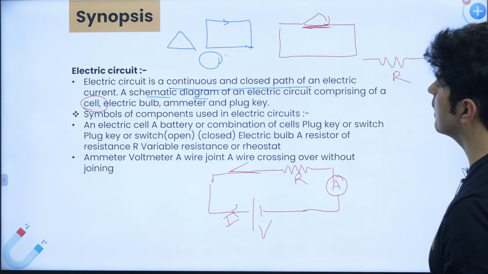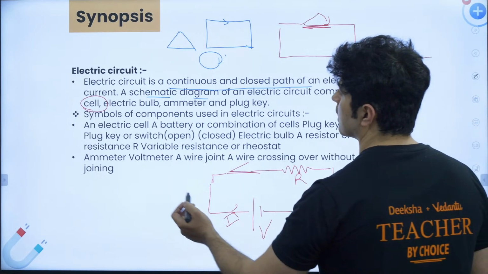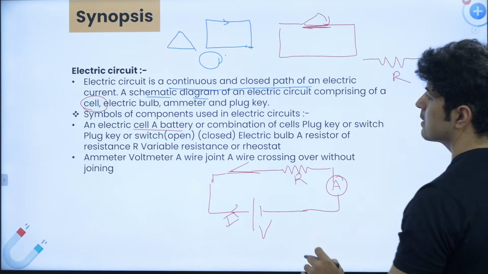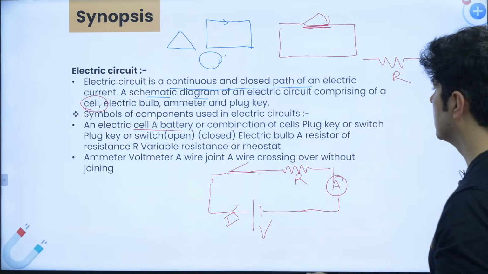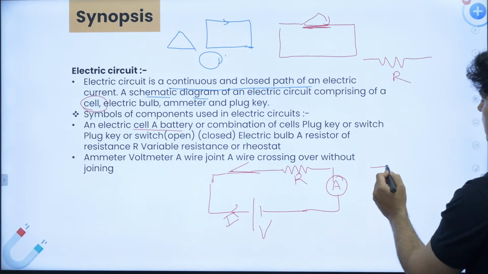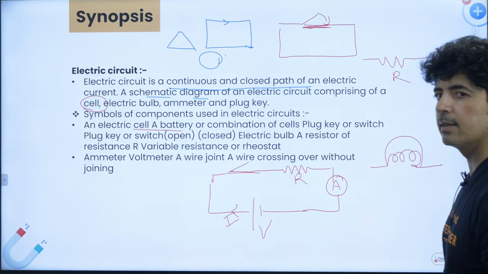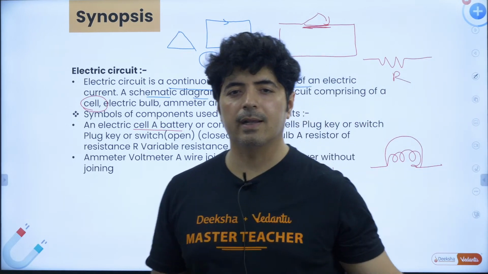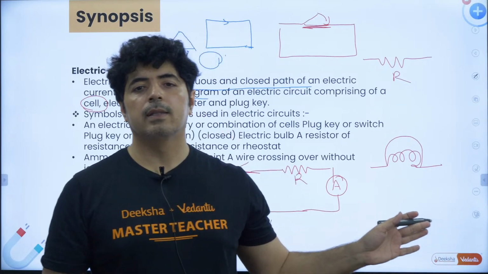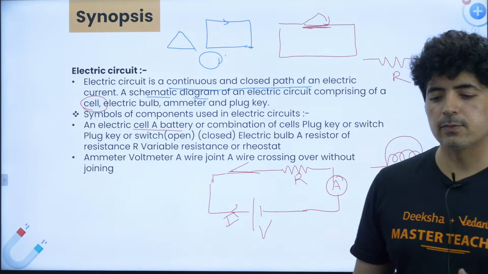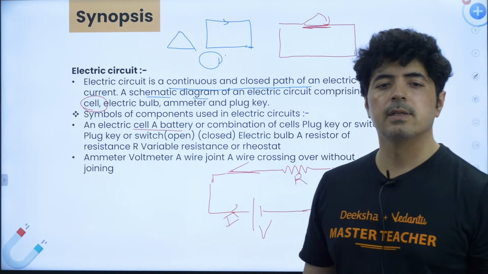This is our electric circuit. Symbols and components, we need to know what is in the circuit. This is how the cell looks like. This is how the resistance looks like. You don't need to remember much. By the way, this is how the bulb looks like. In reality it's not a bulb, but this is how it will be shown in the circuit. No need to worry about it. We'll discuss that once we do some problems, numericals, you will see.